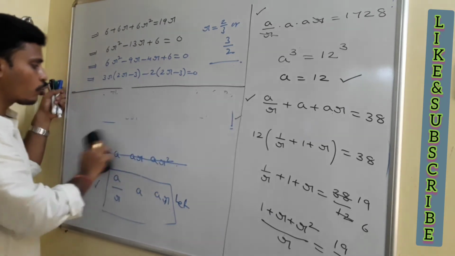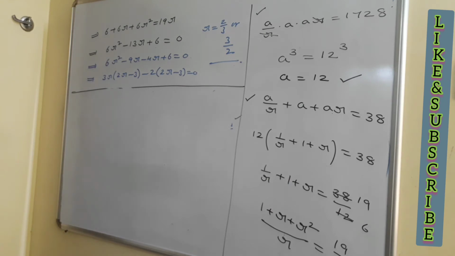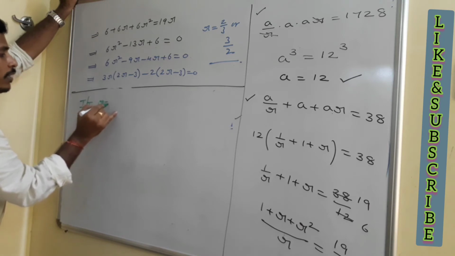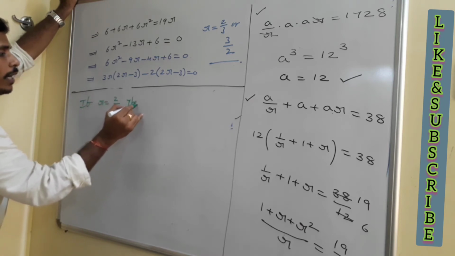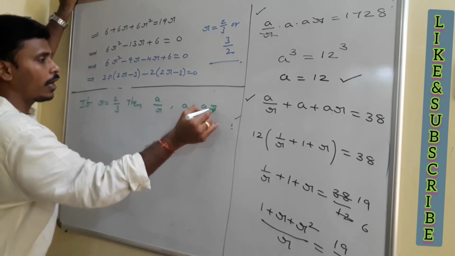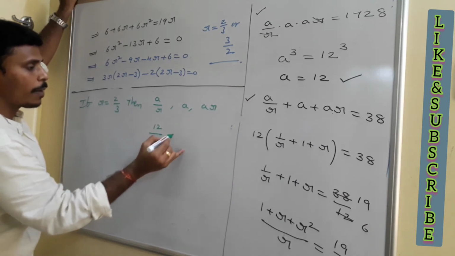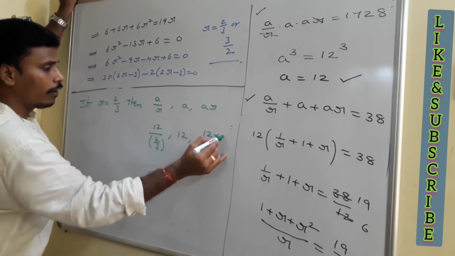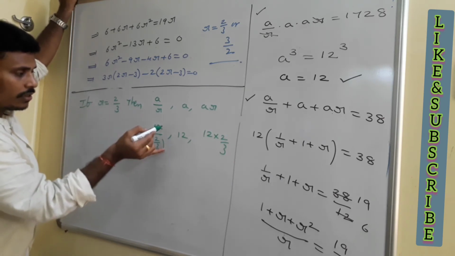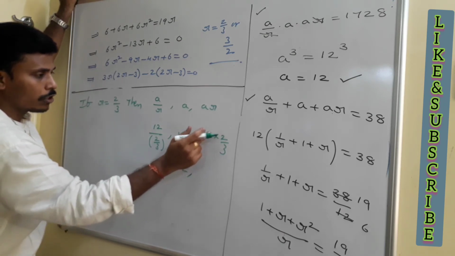If you take r equal to 2 by 3 or r equal to 3 by 2, in both cases you will get the same numbers, right? I will mention it here right now. For example, if r is equal to 2 by 3, what are our numbers? Our numbers are a by r, a, ar. Then a is 12. 12 divided by 2 by 3, comma 12, comma 12 into 2 by 3. If you simplify 12 divided by 2 by 3, I think you know that simplification. Send 3 and then 2, it becomes 18, comma 12, and then 3 fourths of 12 is 9, and 4 twos is 8.